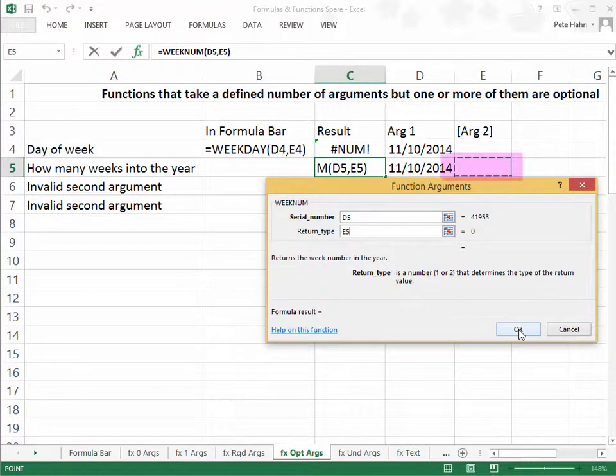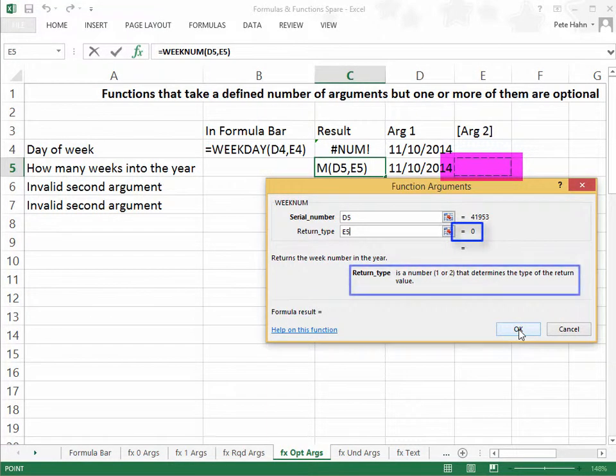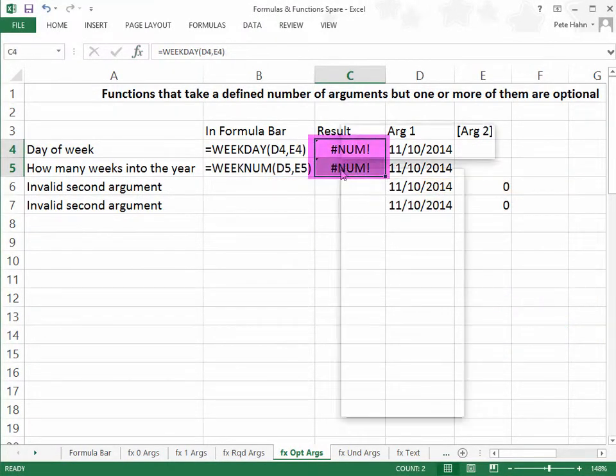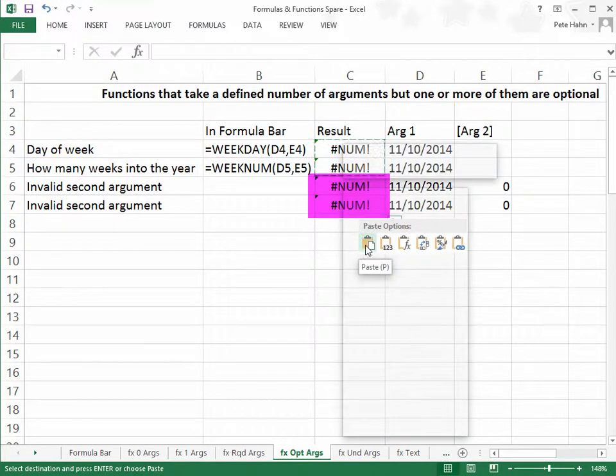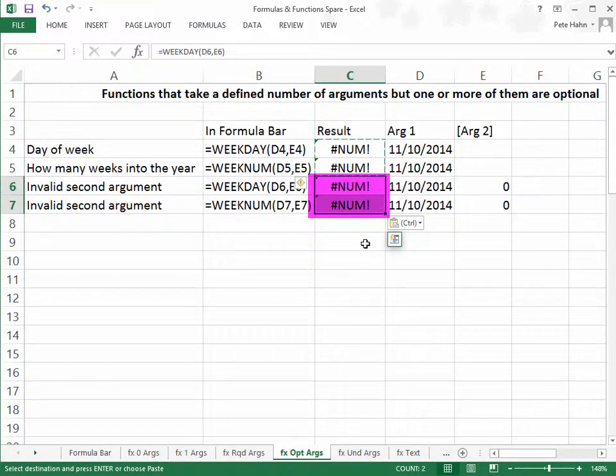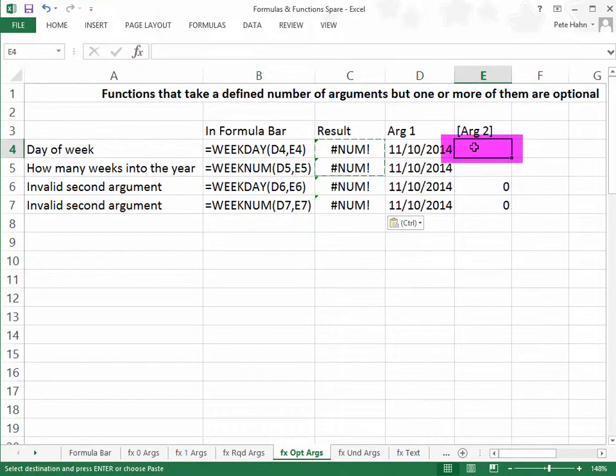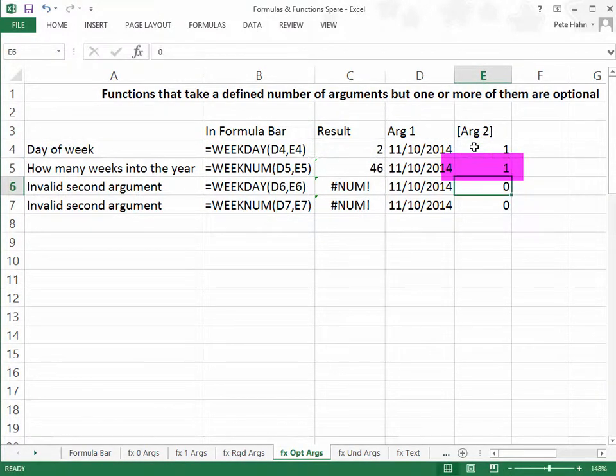The cell is empty, but is interpreted as a 0. We see from the description only a 1 or a 2 is allowed for this argument. Okay, we should have enough information to fix this now. But first, I'll copy and paste these functions into the next 2 rows. Then, I will enter a valid value for argument 2 in rows 4 and 5. Sure enough, this clears up the error, and we get a valid return value.